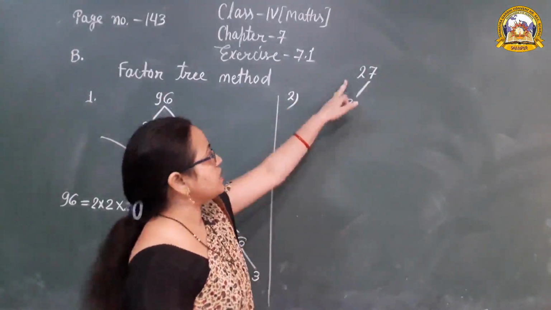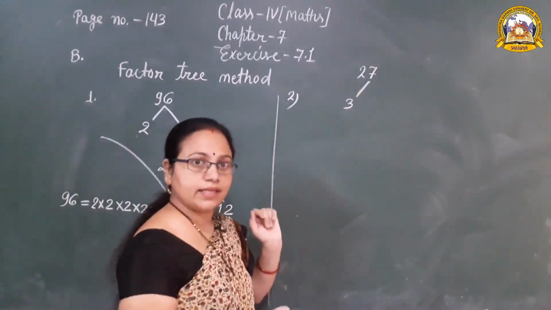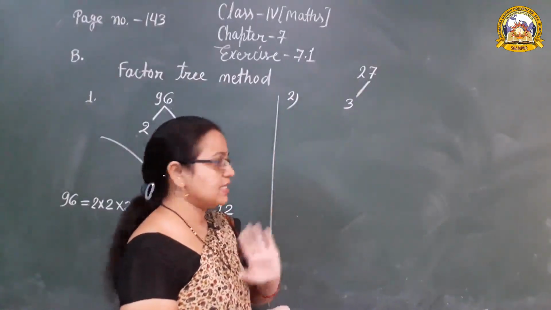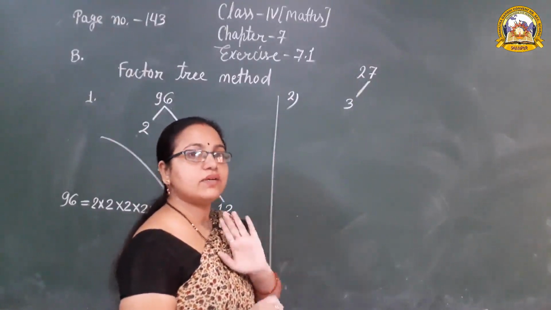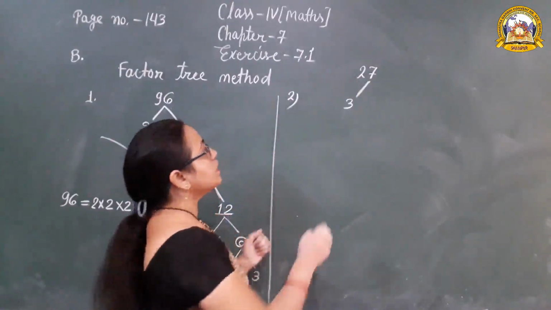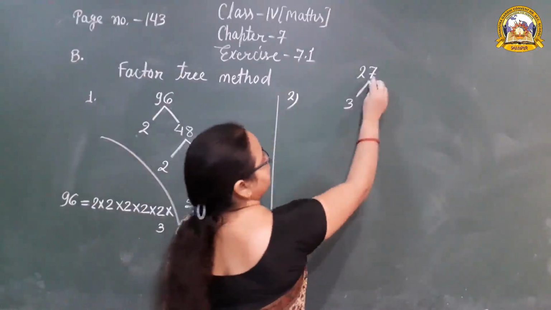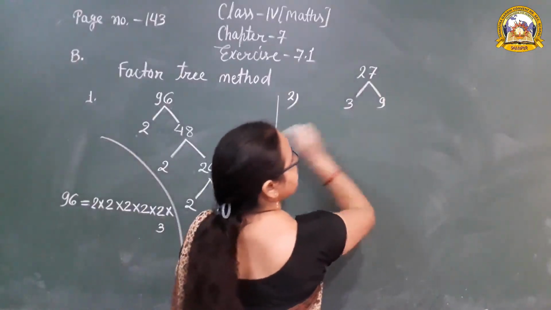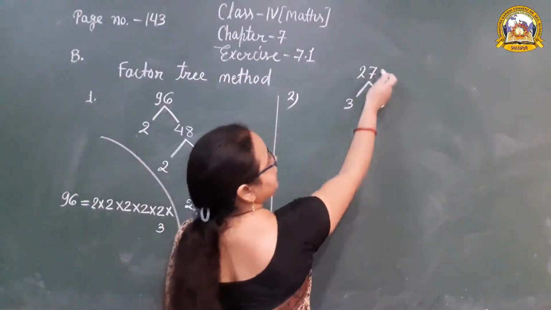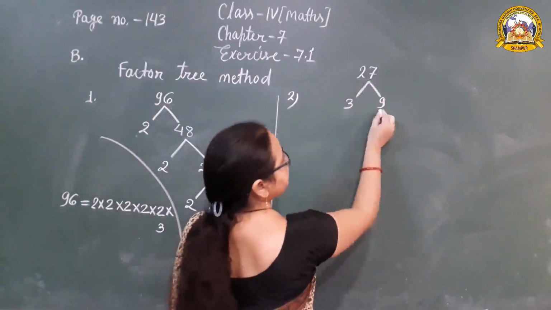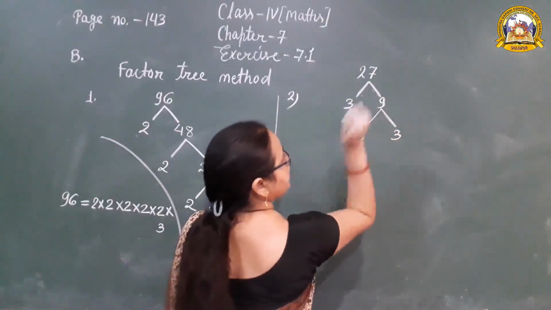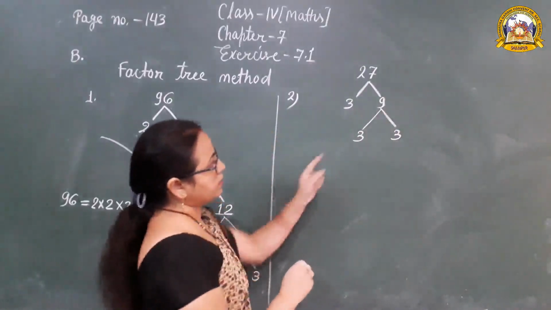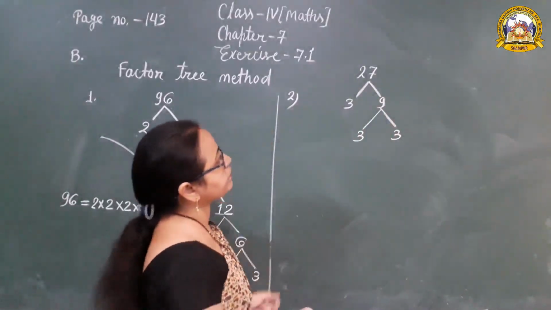अगर हम 2 से 27 को डिवाइड करते हैं तो रिमाइंडर आता है, that is why it is not possible to divide by 2. रिमाइंडर आता है, it means not completely divisible. So we take the 3. 3 9s are 27. Then 3 3s are 9.